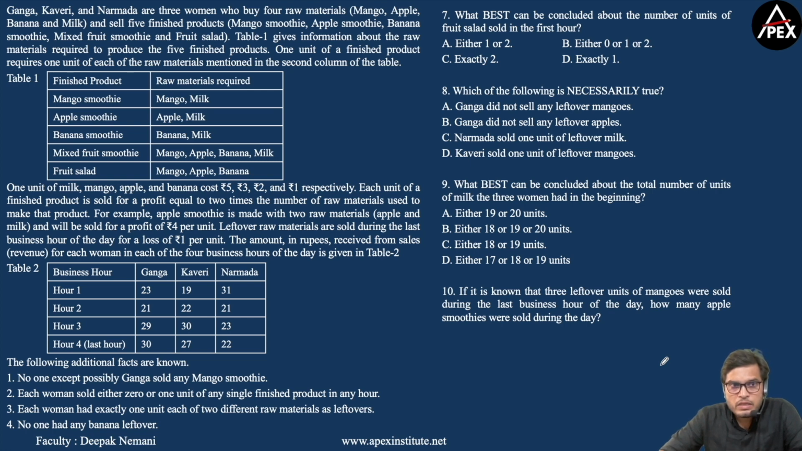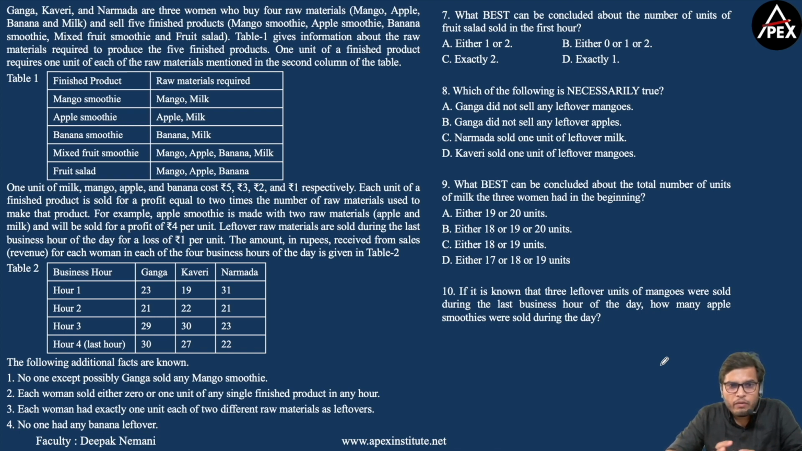Table 1 gives information about the raw materials required to produce the 5 finished products. 1 unit of a finished product requires 1 unit of each of the raw materials mentioned in the second column of the table. So to make 1 mango smoothie, you need 1 unit of milk and 1 unit of mango. Similarly for apple smoothie, banana smoothie, mixed fruit smoothie and fruit salad. Now 1 unit of milk, mango, apple and banana cost rupees 5, 3, 2 and 1 respectively. So the cost of 1 unit of milk is rupees 5, mango it's 3, apple it's 2 and banana it's 1.